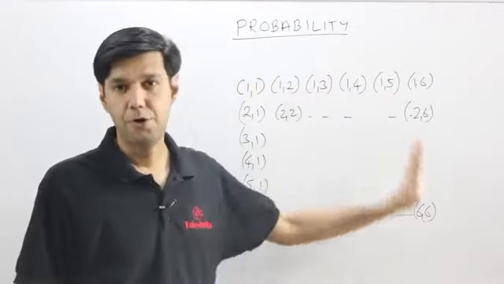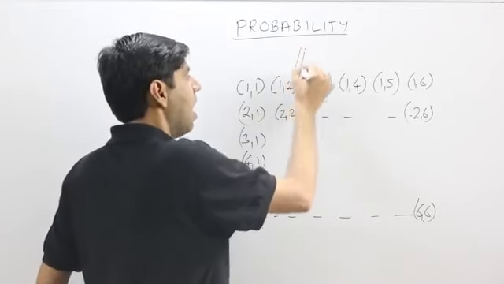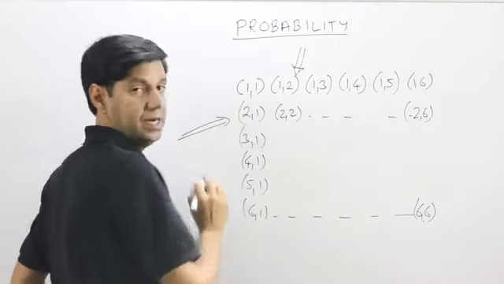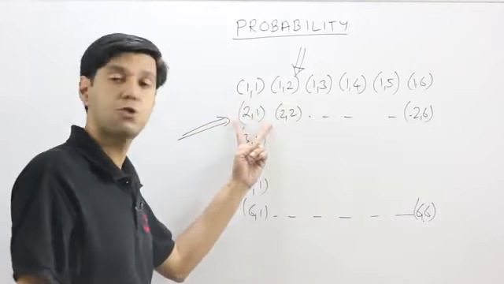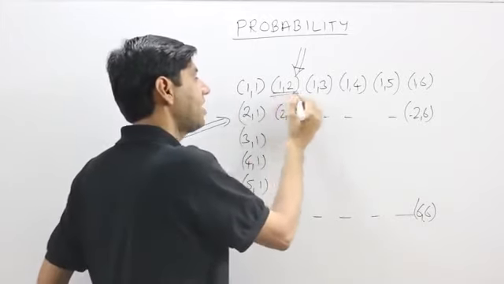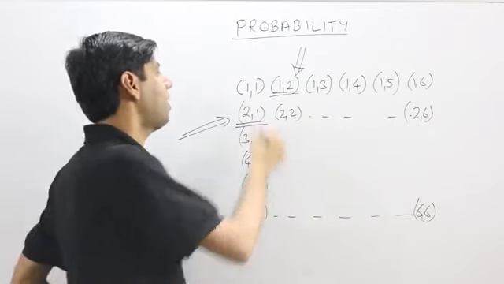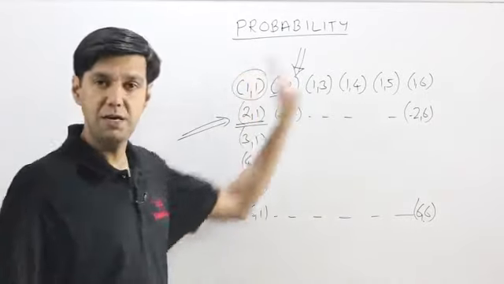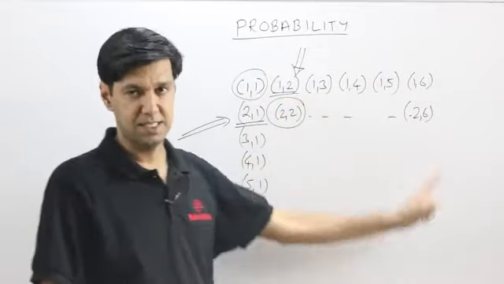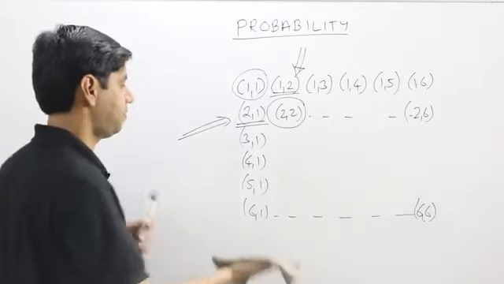The reason I wrote this down here is to highlight one point. The outcome 1 2 is counted differently from 2 1. That gives us 36. So remember the fact that 1 2 is different from a 2 1. Whereas if you look at a 1 1, it appears only once in the grid. Similarly, a 2 2 appears only once in the grid. Keep this point in mind while we solve questions.